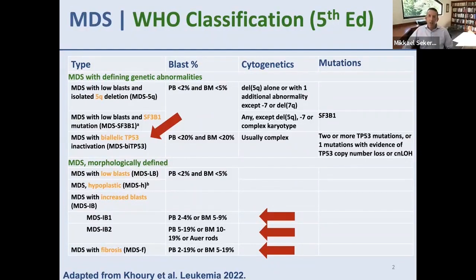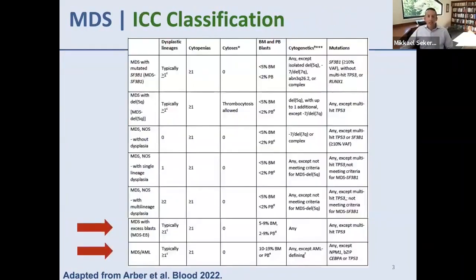And I would probably include in there some component of patients who have MDS with fibrosis, particularly those who have excess blasts. Now, the other classification scheme is the ICC, which echoes some of how the World Health Organization has divided MDS, but in other cases, it doesn't overlap, which is why we are all up in arms about this.